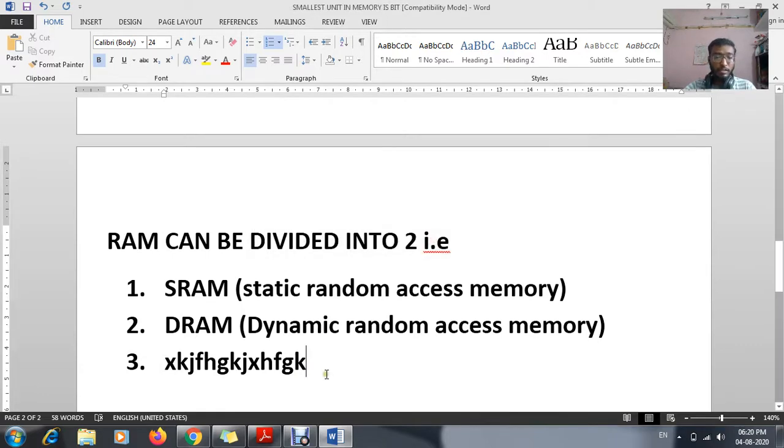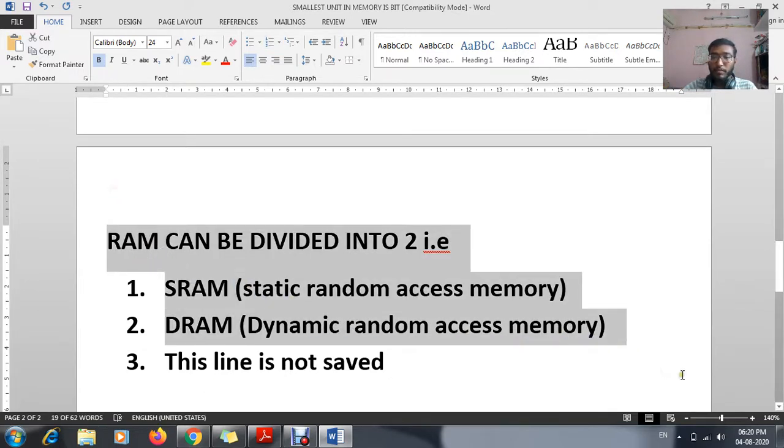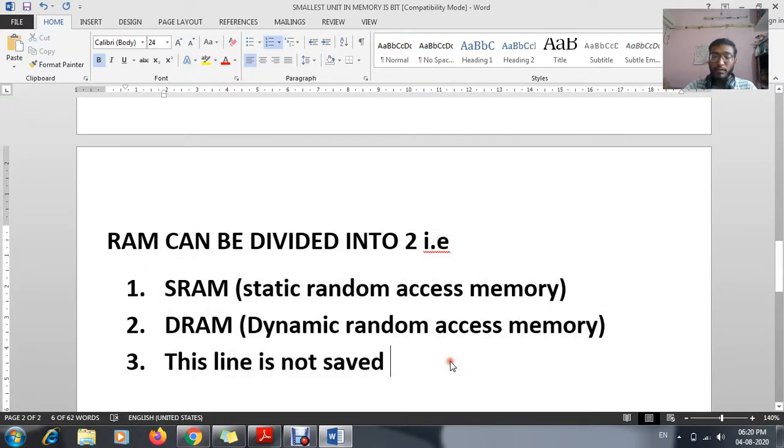Right now I can show you. Till here I have saved. This line is not saved. Till here my line has been saved. Now the third point, I am not saving it. I have not clicked Ctrl plus S, the saving button.